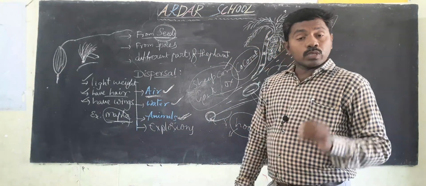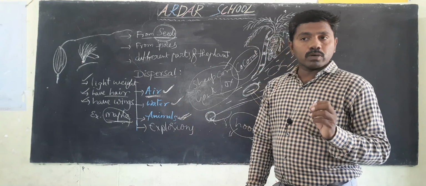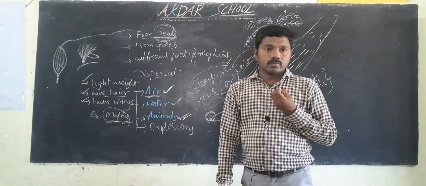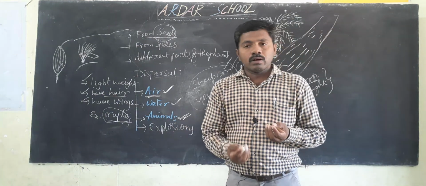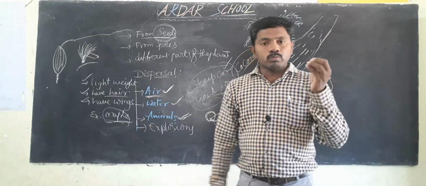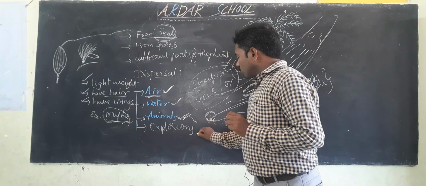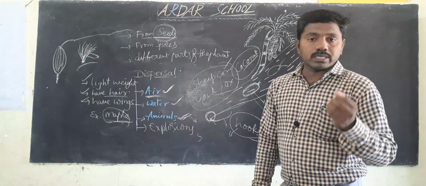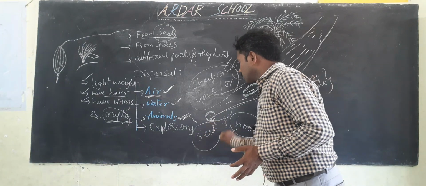So that is the next, birds. With the help of birds also the seeds are dispersed. Why? Because some birds eat the whole fruit. They digest the food material, and after that they remove the undigested material. What is the undigested material in that fruit? Seed.